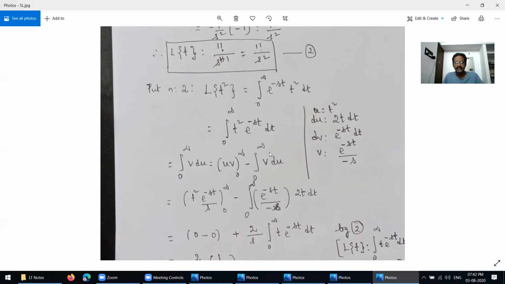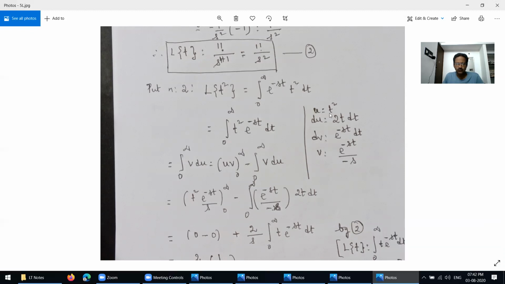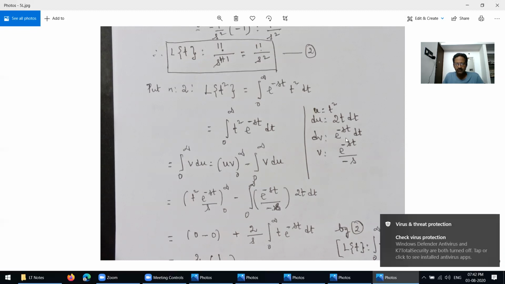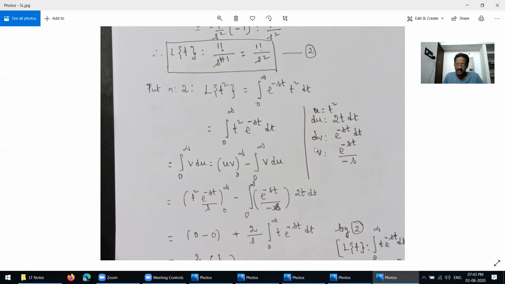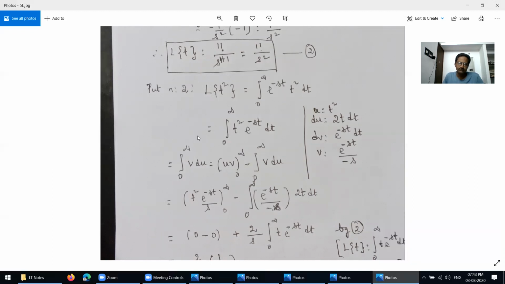Again, we have to apply integration by parts. See here now. Take t squared as u, then du equals 2t into dt. The remaining part is dv equal to e power minus st into dt. Then take integration, as you already know, and we get e power minus st over minus s. Actually, for Laplace transform of t squared using integration by parts, I think maybe I made a mistake here. Let me correct it a little.